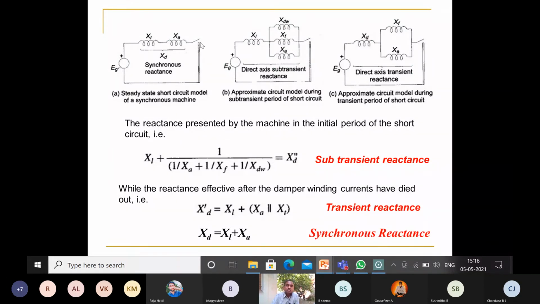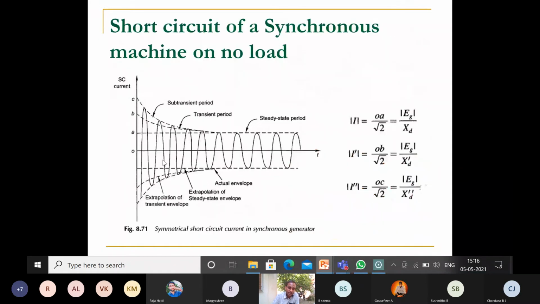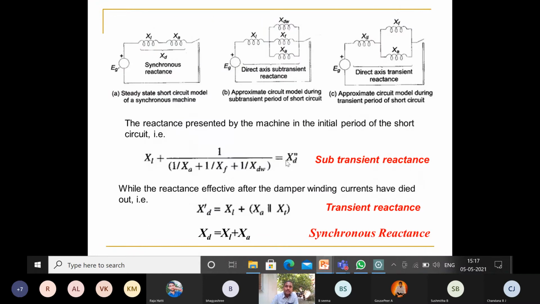At that time only the leakage reactance and XA remain. Is it clear? Initially, DW, XF, and XA are there under the sub-transient period. After that, DW goes out, and in the transient period the two reactances XF and XA remain, that is, field reactance and armature reactance. After some time, the field reactance also goes out, and for the steady state only XL, the leakage reactance, and XA remain.